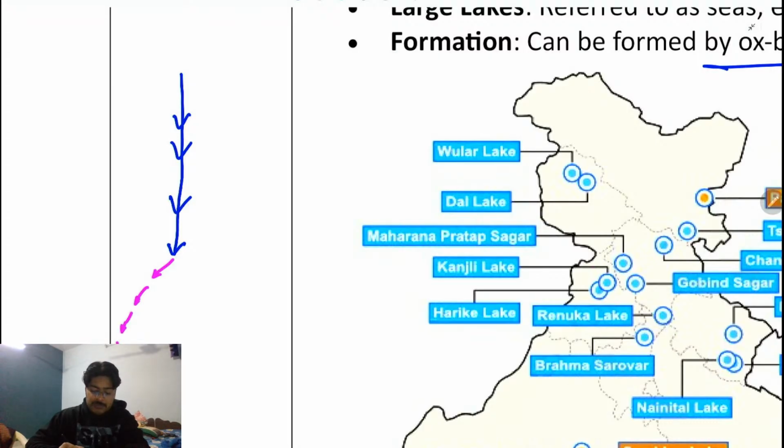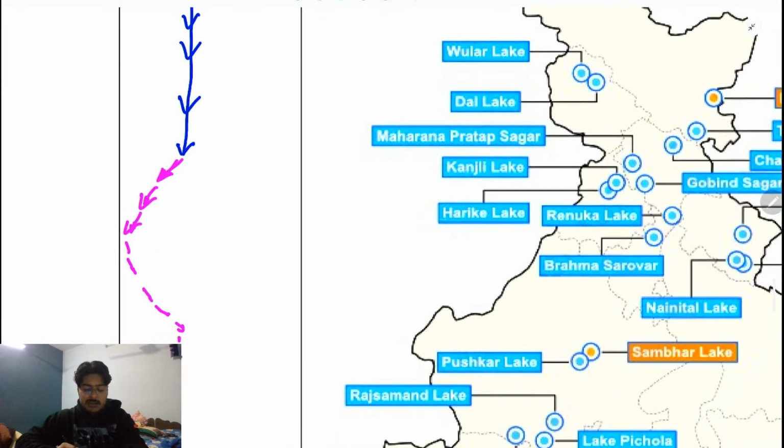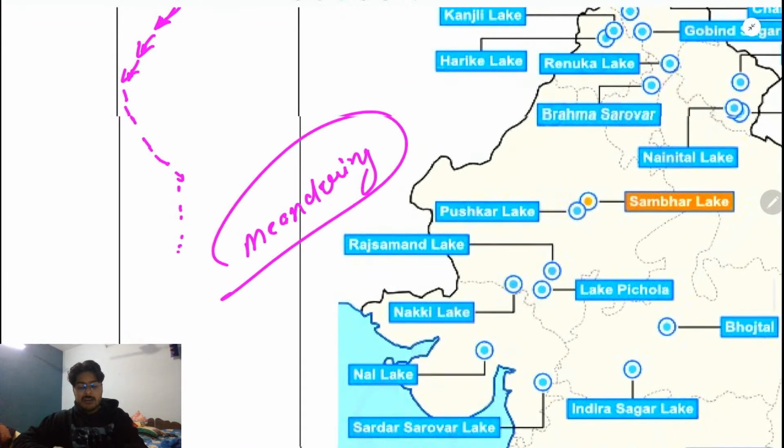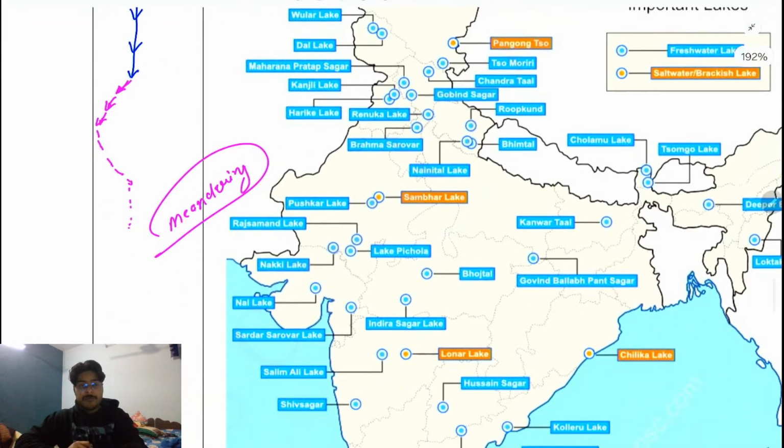Clear? So this time the water doesn't have that much force that it can move directly in a straight path. Hence, it tends to change its course, and that is known as the meandering of the river, or meandering of the lake.